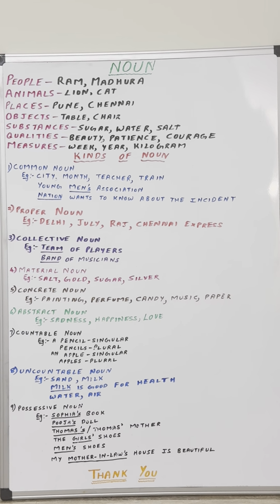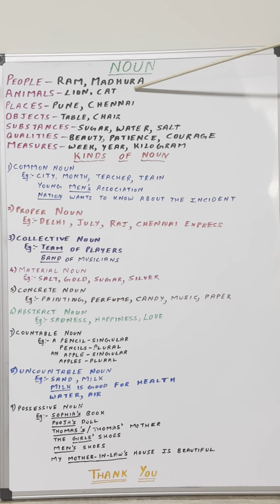Let's get started. In this video, we are going to understand noun and its types. A noun is a name of person, place, animal, thing, quality, measure of time or quantity. Let us understand that with the help of examples.